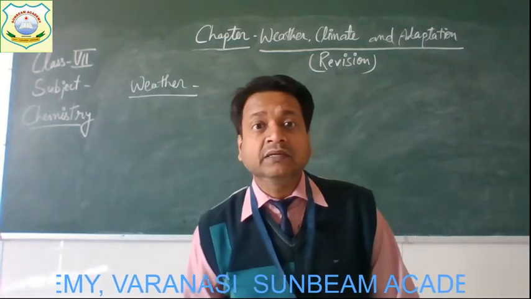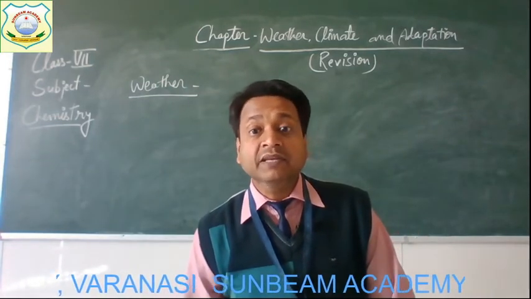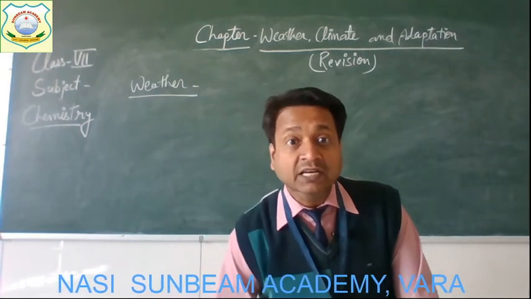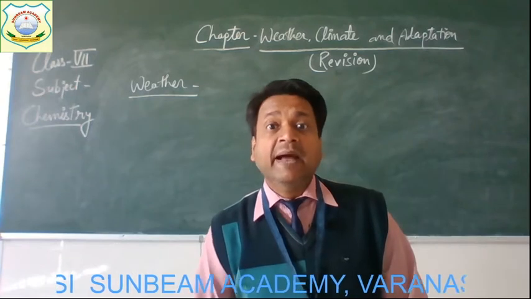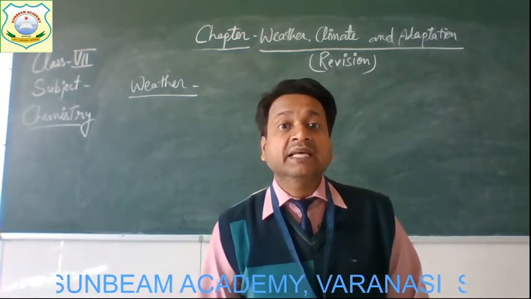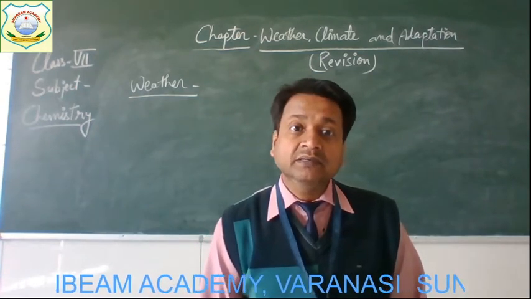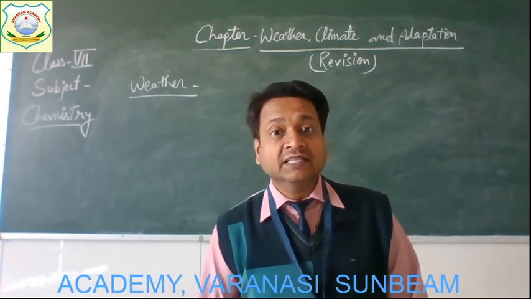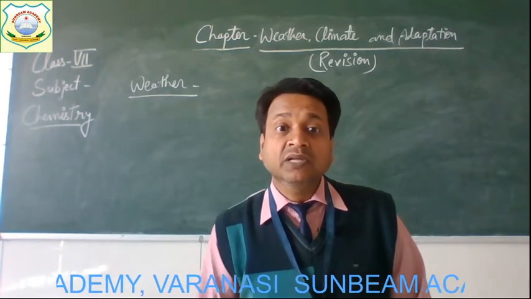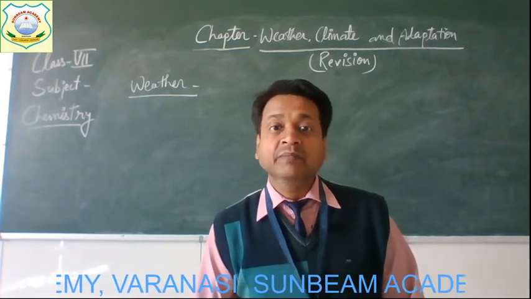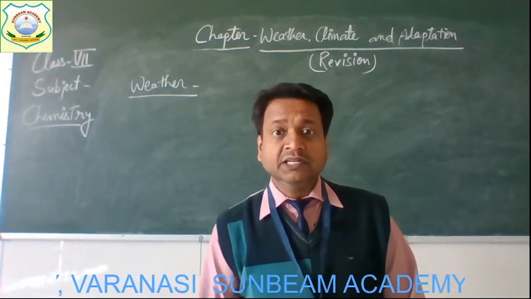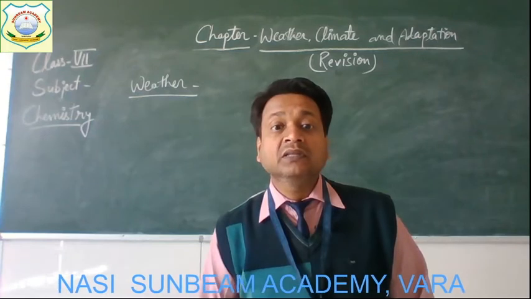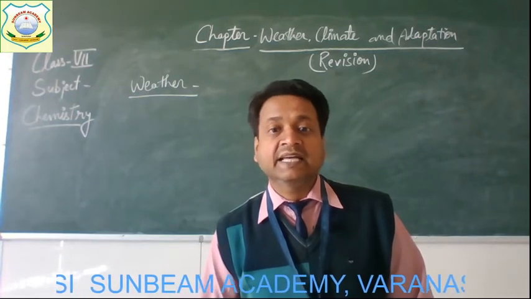You must have seen the weather report which is given in the newspaper. In that weather report, certain parameters are given like maximum and minimum temperature, moonrise, moonset, sunrise, sunset, and also the maximum and minimum humidity. So these are all the different parameters on which the weather of a place is decided.